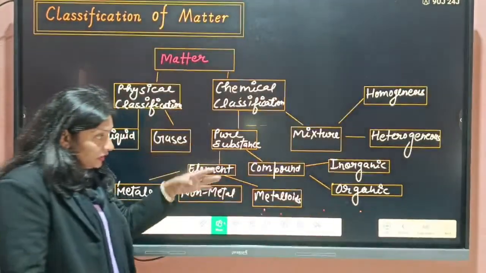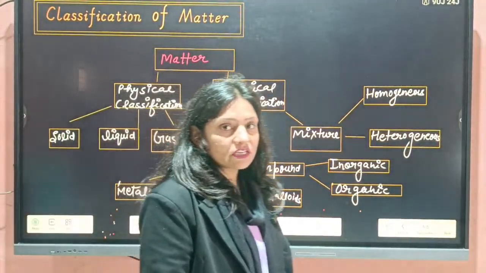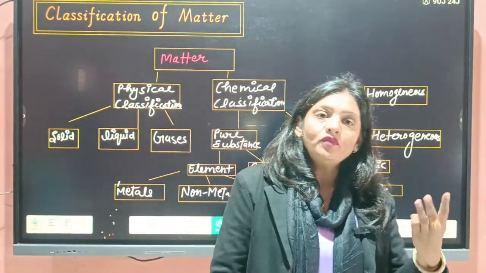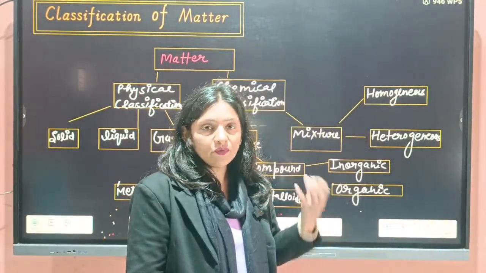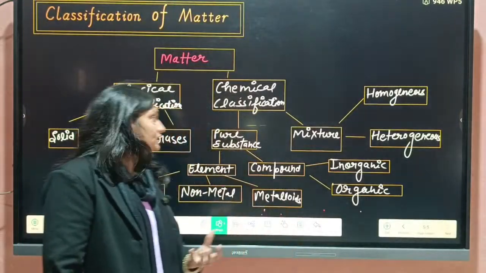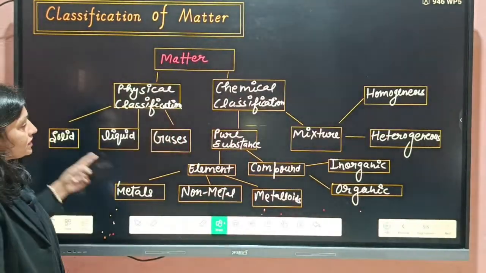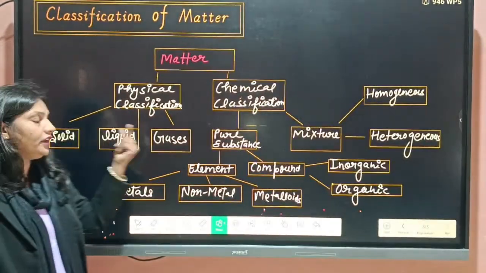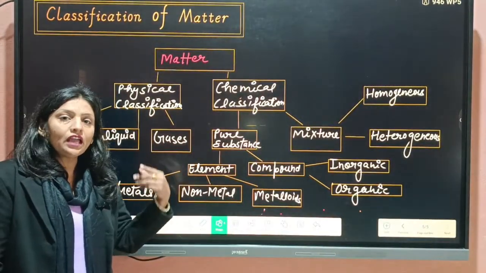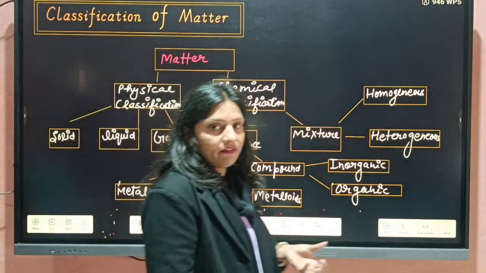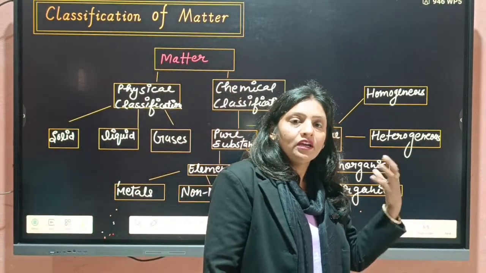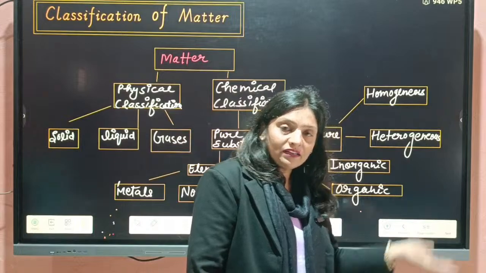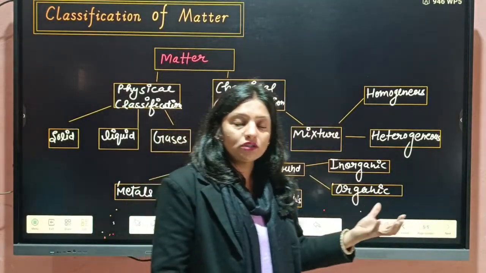Students, we will study this classification in two chapters. In our first chapter, we will discuss physical classification, which means solid, liquid, and gas: what type of properties they have, and whether they are interconvertible or not.